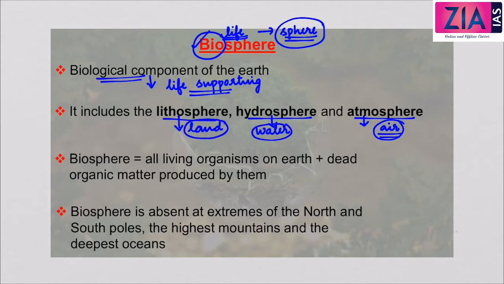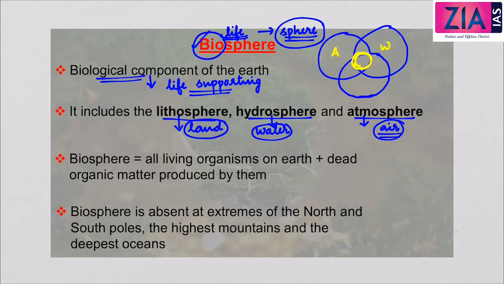So the biosphere is where the air, the water and the land interact together, and where all these three exist. So air, water and land: where there is an interaction or existence of these three, this is the biosphere, and the biosphere is where life is possible. The biosphere supports life on earth.